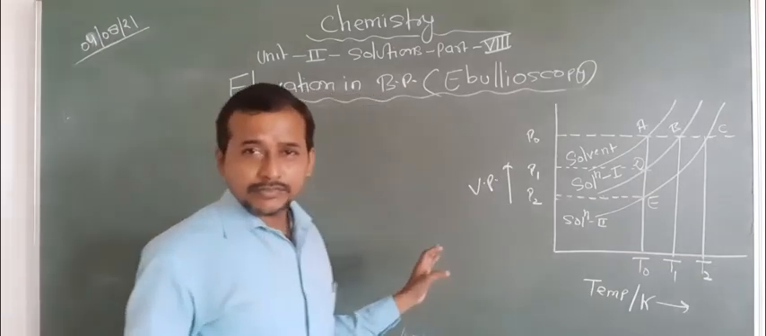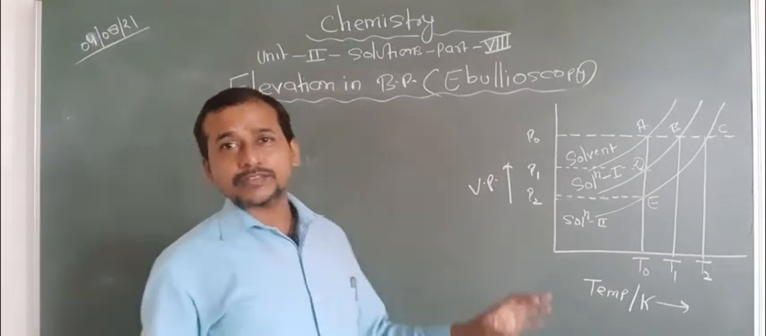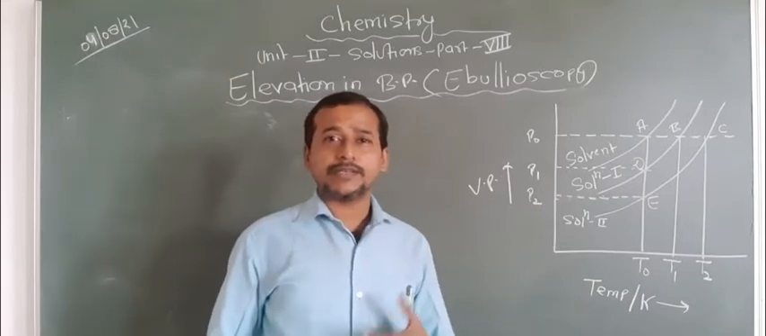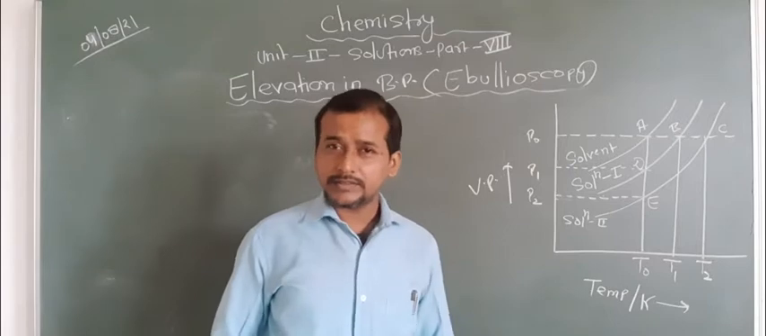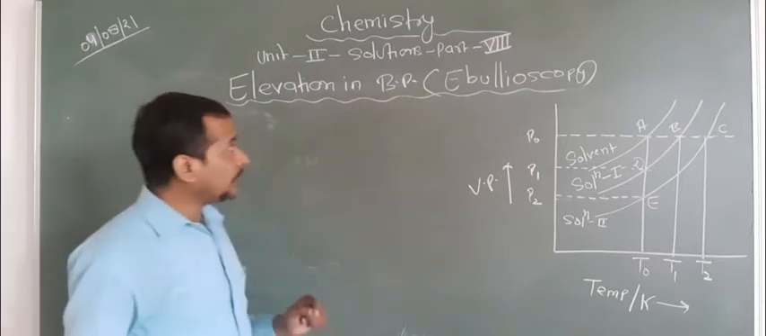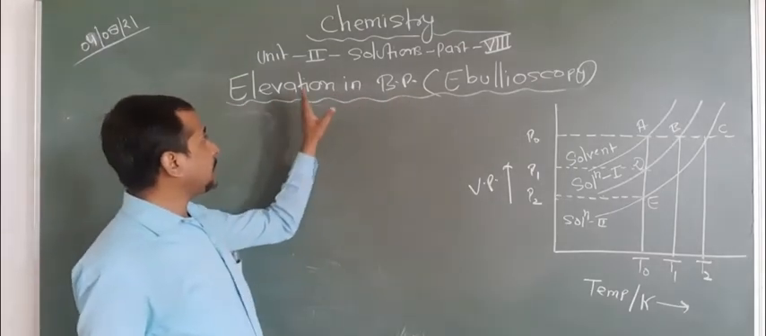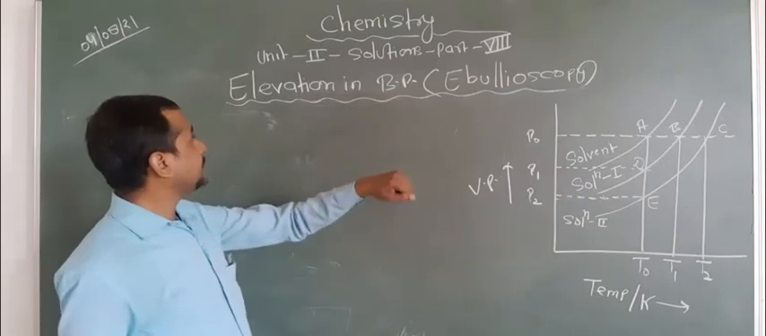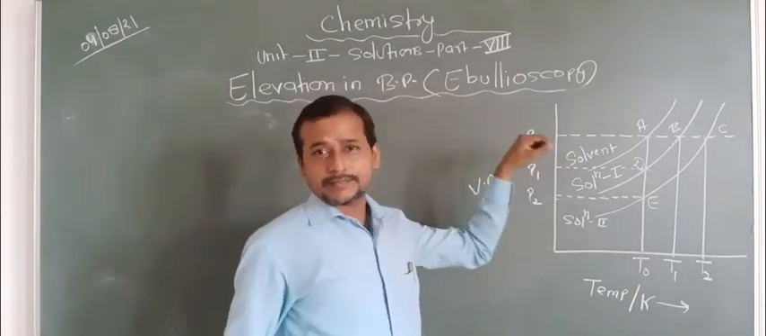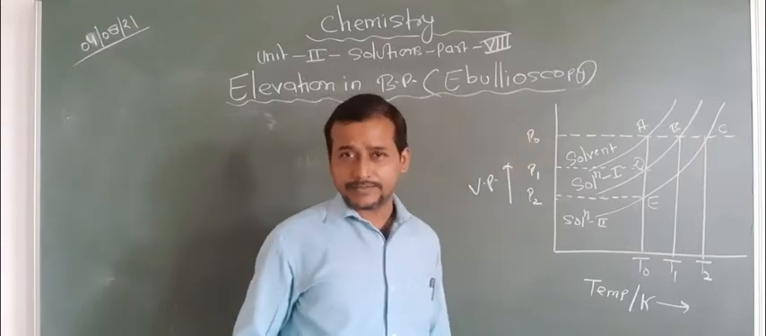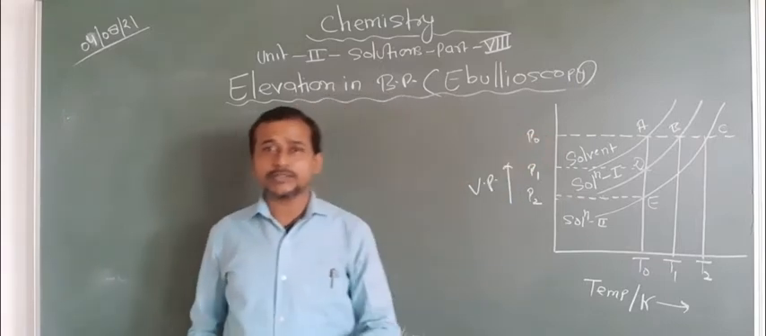This is also a colligative property and basically depends upon the number of particles, not the nature of the solute. Are you getting this point or not? So now let us focus here on elevation in boiling point. It is also known as ebullioscopy, and this term we have to study for the solvent. So first of all we have to focus on the boiling point.